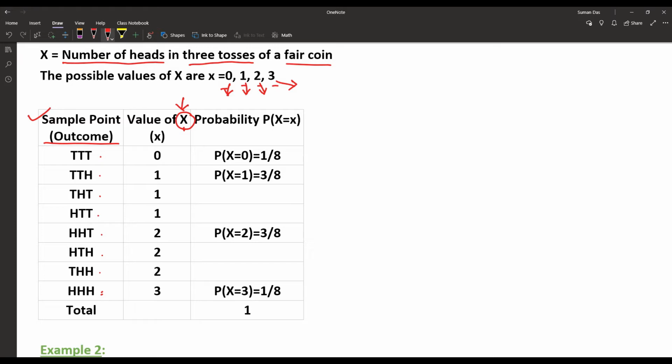Those are the small x giving the numerical values for the random variable.